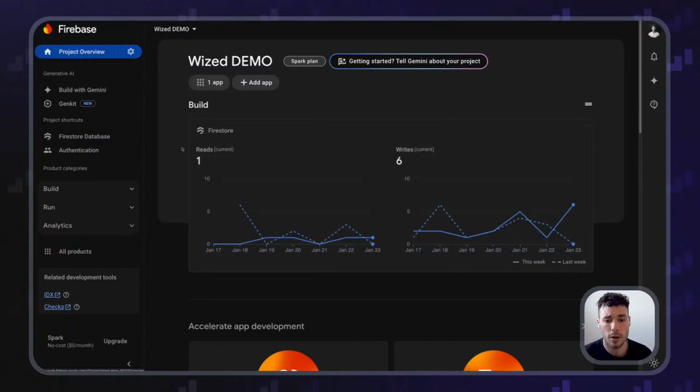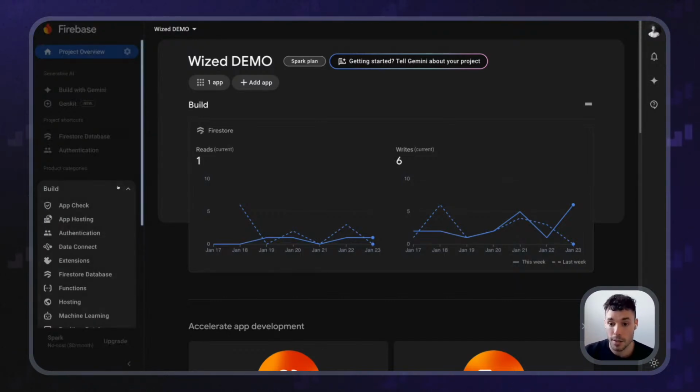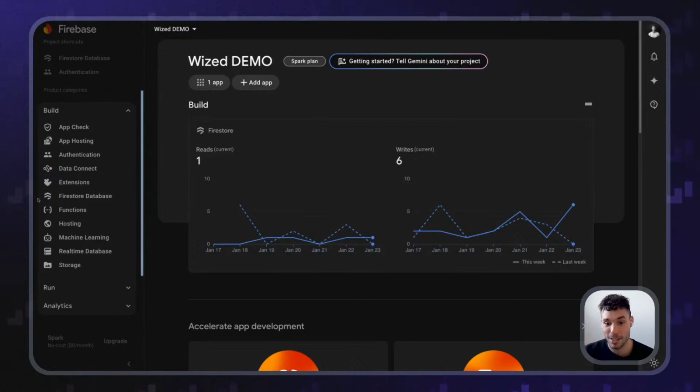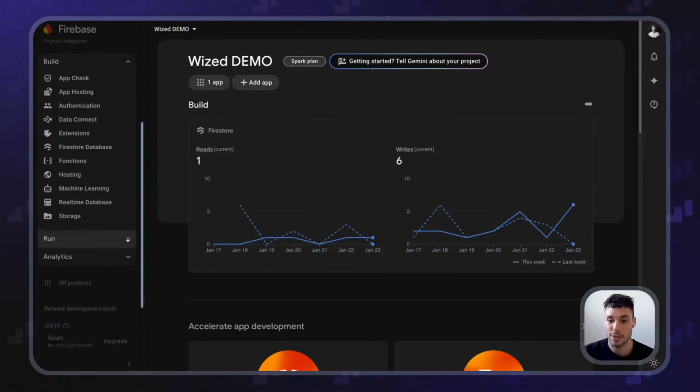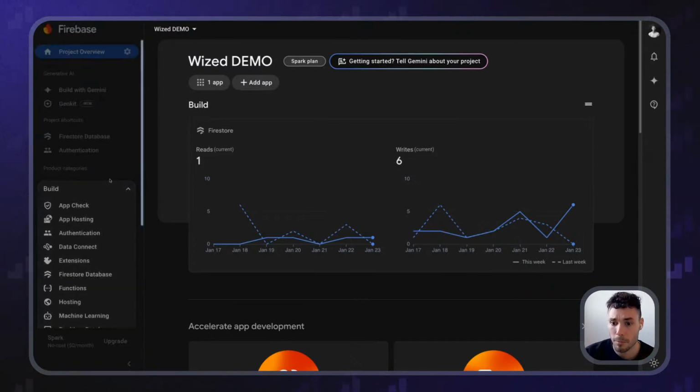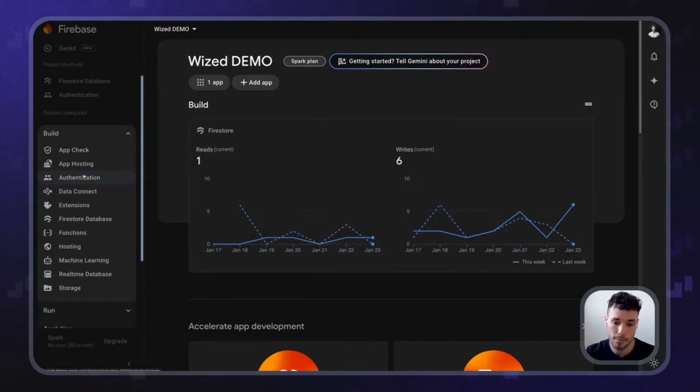So in Firebase, we've got a bunch of things. We've got a real-time database included. We've got authentication included. We've got storage included. We've got functions, server functions included, etc. There's a lot of things in here that we can do. You can see the database, the functions. We can even host servers, as Dimitri was asking. And then we can also run things like A/B testing, etc. So there's a lot of things that can be done in here. Today, I want to focus on the main building blocks, which is the database and authentication.